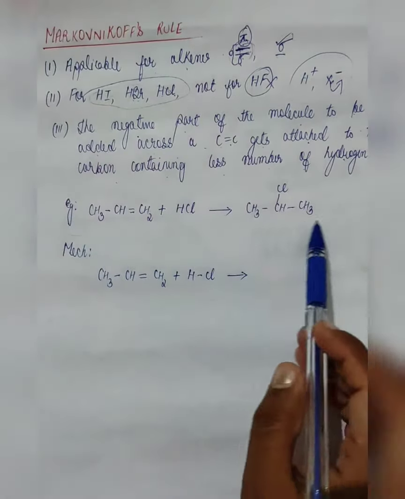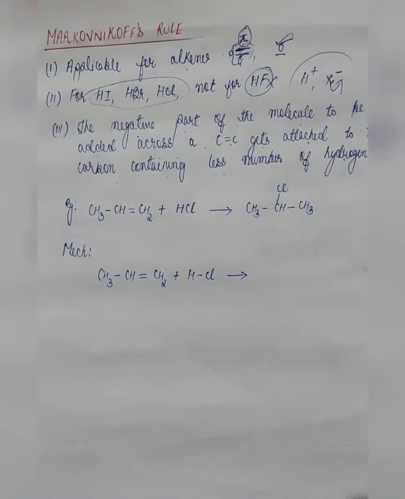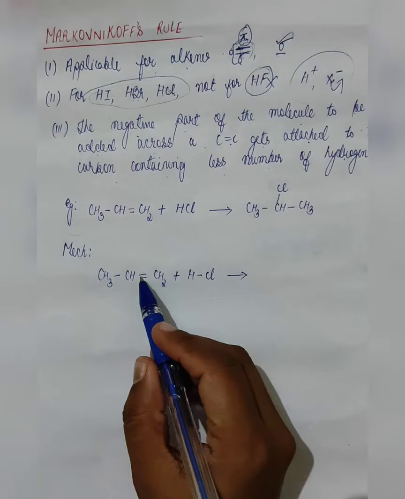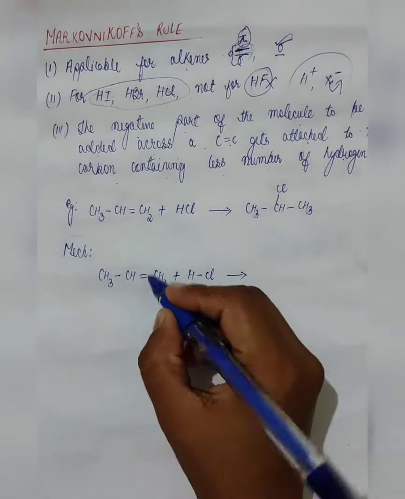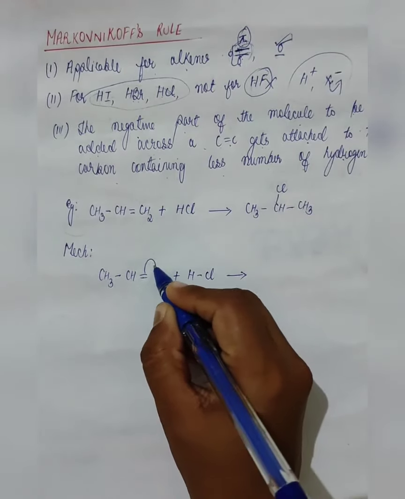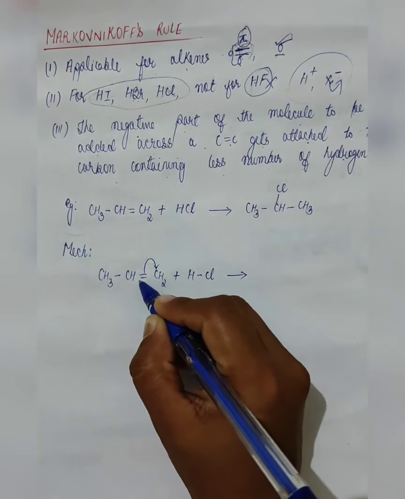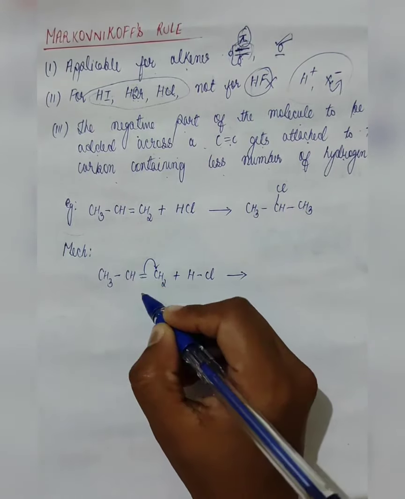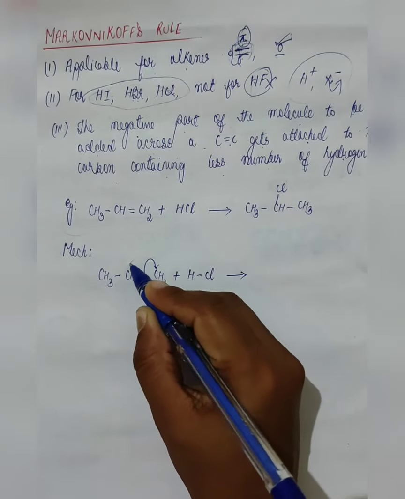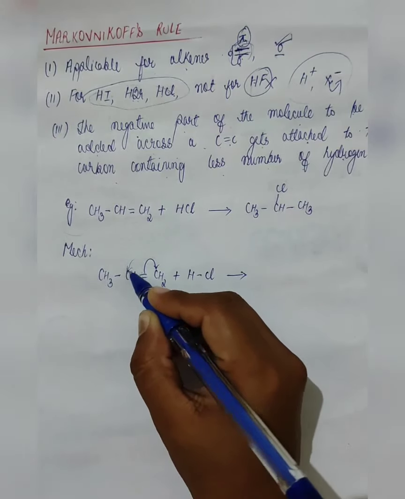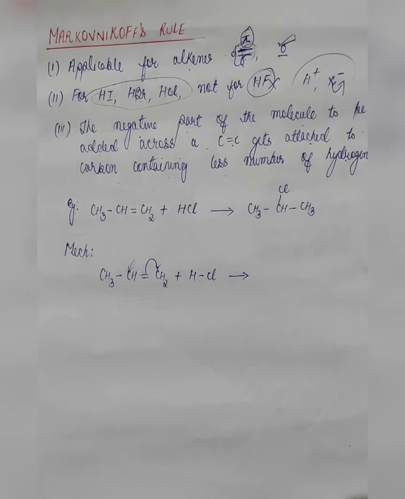We have this reaction. Now let us see how Markovnikov's rule will be applied here. In order to invite the hydrogen ion, the electron from the double bond will shift to the carbon. Now here, this electron can also shift here. But when this electron shifts here, we will get a minor product.